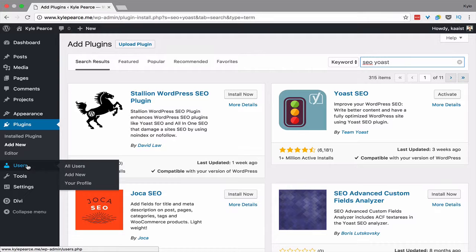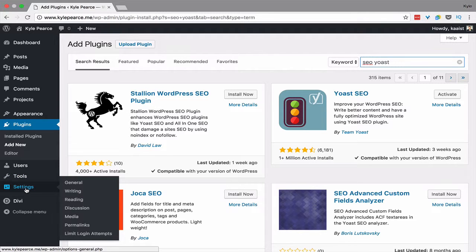And then here you have users. So under your profile, you can actually change your bio. So there's nothing there by default. So you want to add in your bio. And then you have tools where you can import and export different theme settings and different kinds of content that's already created. And then you have settings.